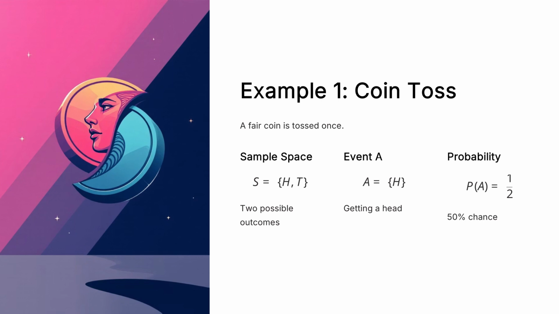Let us consider the example of tossing a fair coin once. The sample space contains 2 outcomes, heads and tails. Suppose event A represents getting a head. There is 1 favorable outcome for event A, and there are 2 possible outcomes in total. Therefore, the probability of event A is 1 divided by 2. This means there is a 50% chance of getting a head when tossing a fair coin. Next, we will apply the same idea to another random experiment involving a die.